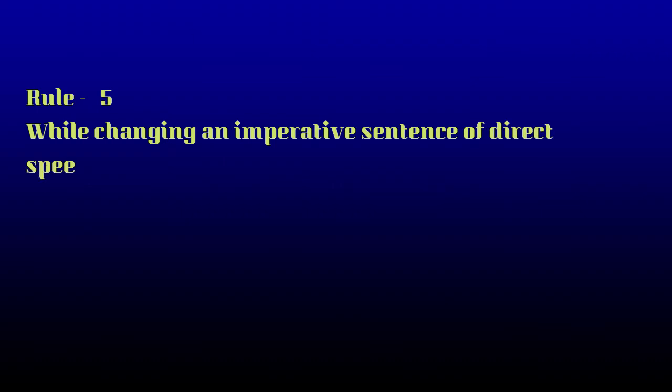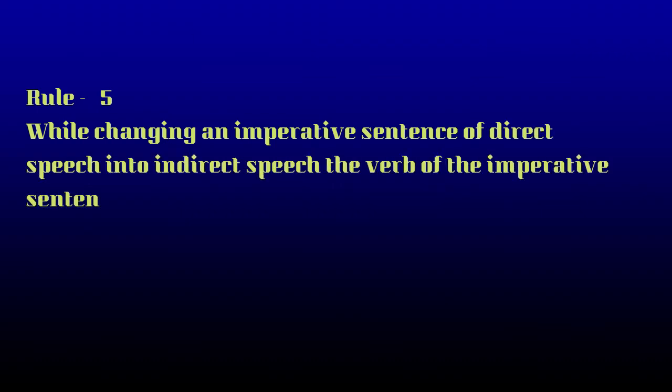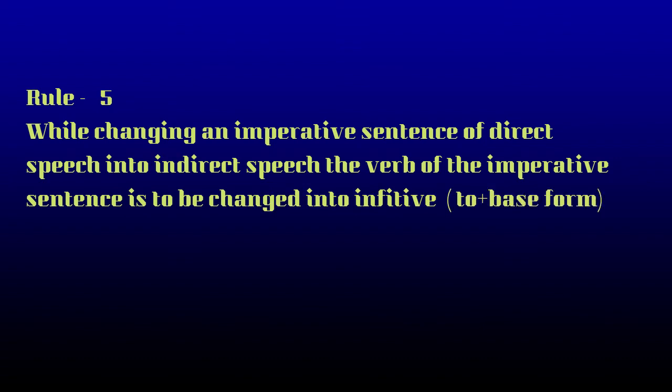Well students, now let's begin with rule 5. In rule 5, while changing an imperative sentence of direct speech into indirect speech, the verb of the imperative sentence is to be changed into infinitive, that is to plus base form. Now what are the imperative sentences? Imperative sentences are used to issue a command or instruction, make a request or offer advice. Usually imperative sentences end with a period, but can occasionally end with an exclamation point. Do you understand?